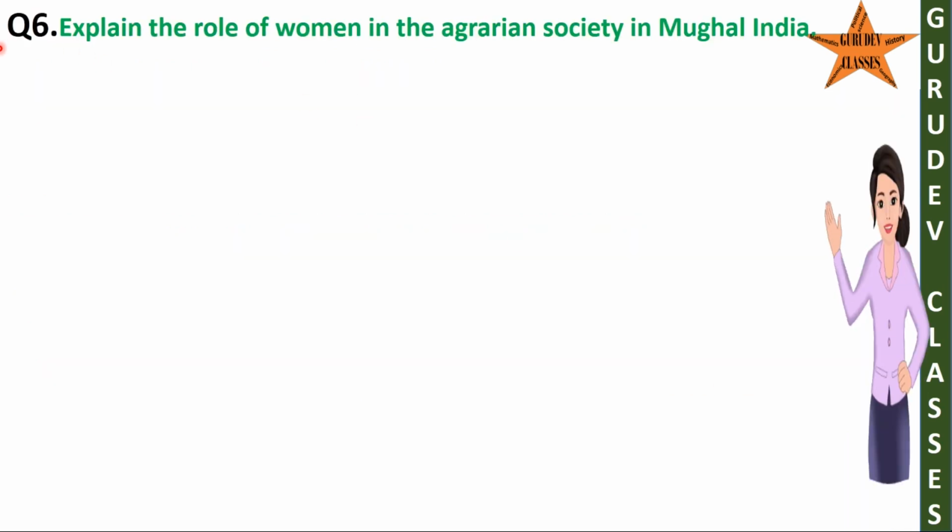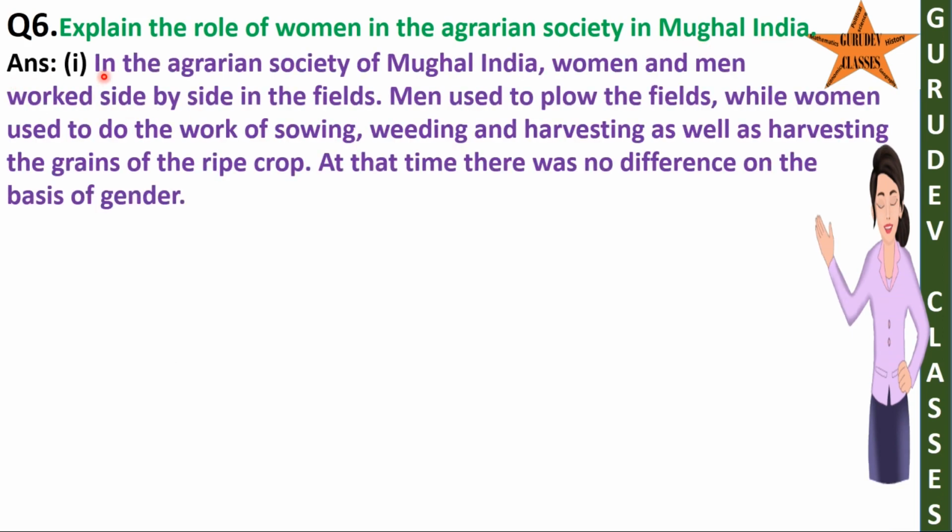Question 6. Explain the role of women in the agrarian society in Mughal India. Answer. 1. In the agrarian society of Mughal India, women and men worked side by side in the fields. Men used to plow the fields, while women used to do the work of sowing, weeding and harvesting, as well as harvesting the grains of the ripe crop. At that time there was no difference on the basis of gender.